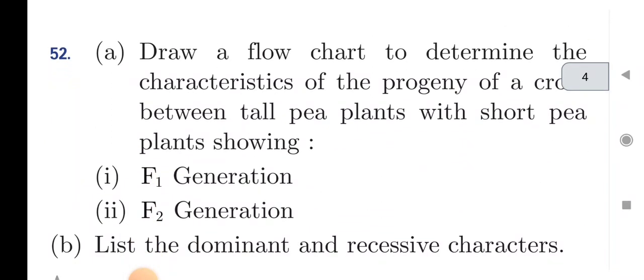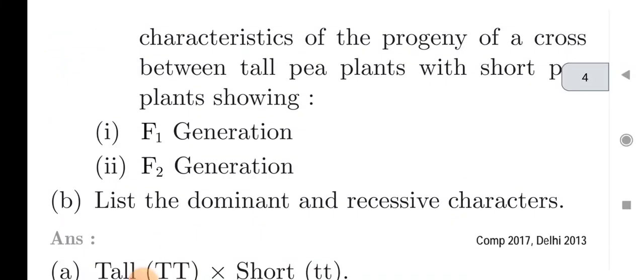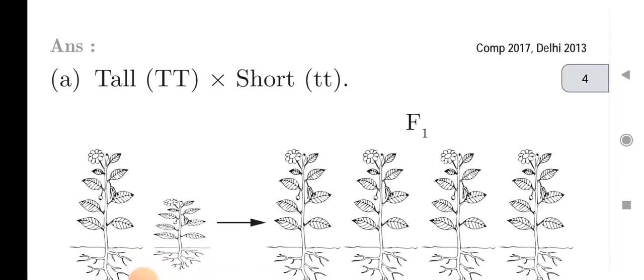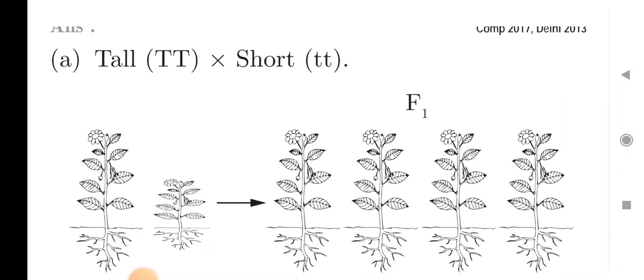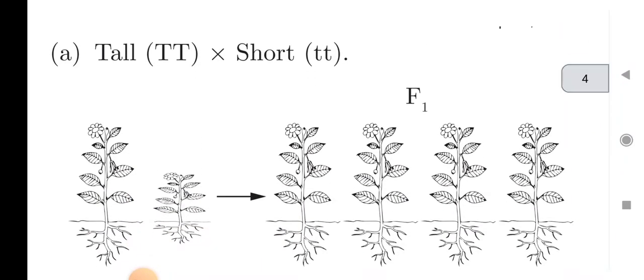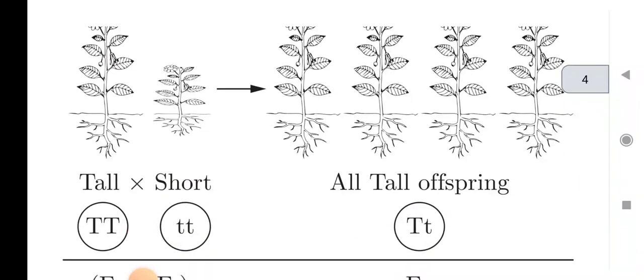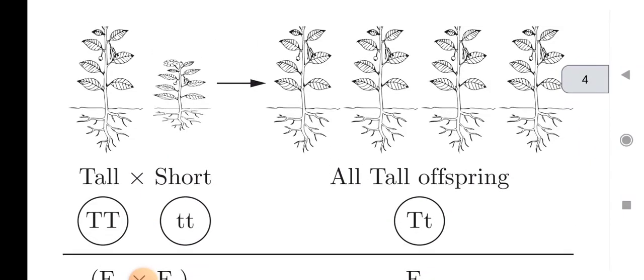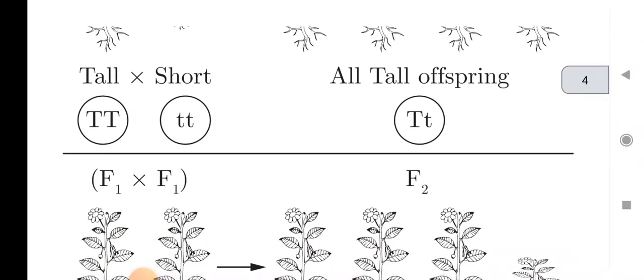Next is draw a flow chart to determine the characteristics of the progeny of a cross between tall plants and short pea plants, showing both F1 and F2 generations. When we crossed tall plant with short plant, in F1 we got all tall offspring, meaning 100% tall plants appear in F1 generation.